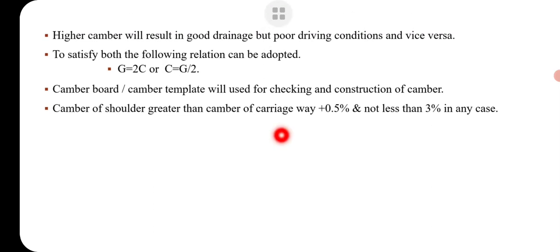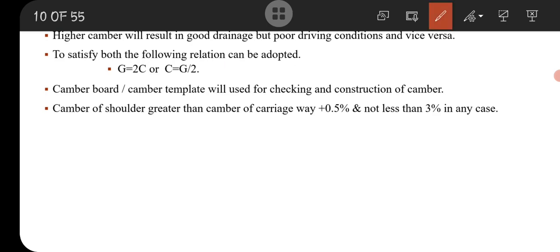Then here is some data written about camber and gradient. Higher camber will result in good drainage but poor driving condition, and vice versa. To satisfy this condition, the limiting condition is G equal to C, or C equal to G by 2. If camber or gradient is more, then we need to compensate the gradient by grade compensation. For checking camber, a camber board is provided.